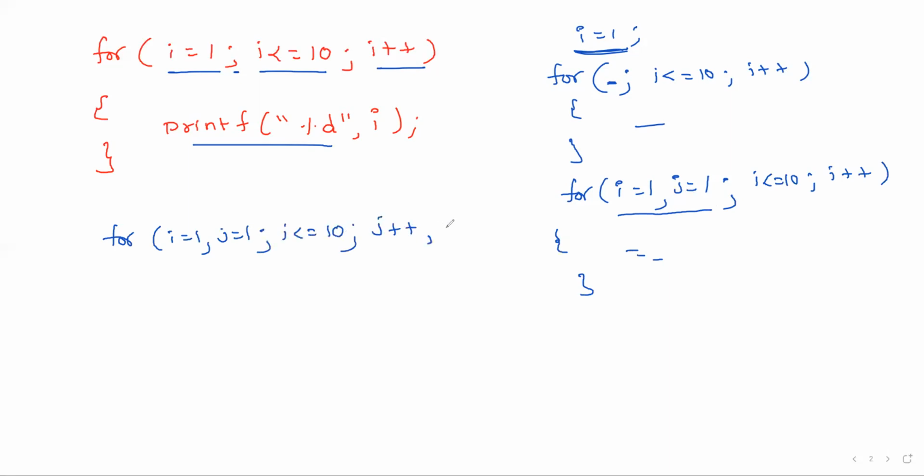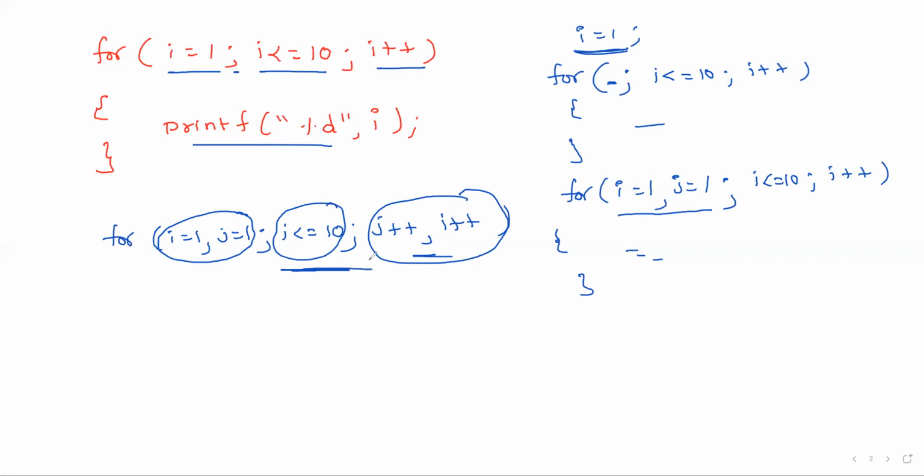Suppose j plus plus, comma, I plus plus, separated with a comma. That means this is the block for initialization, this is the block for condition, this is the block for updation. In the initialization or updation, you can write any number of statements, but the statements are separated with commas.